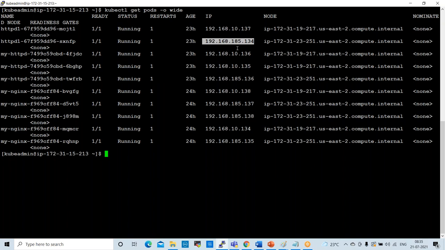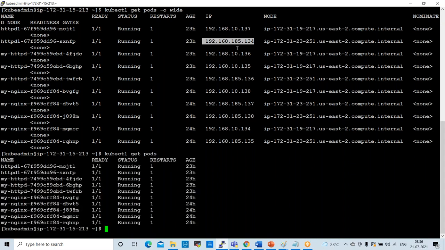Next one is, if you want to describe any pod, if you want to check any pod details, for example, run kubectl get pods. These are the pods available. I want to check one pod's details. This is a pod, and I want to check this.